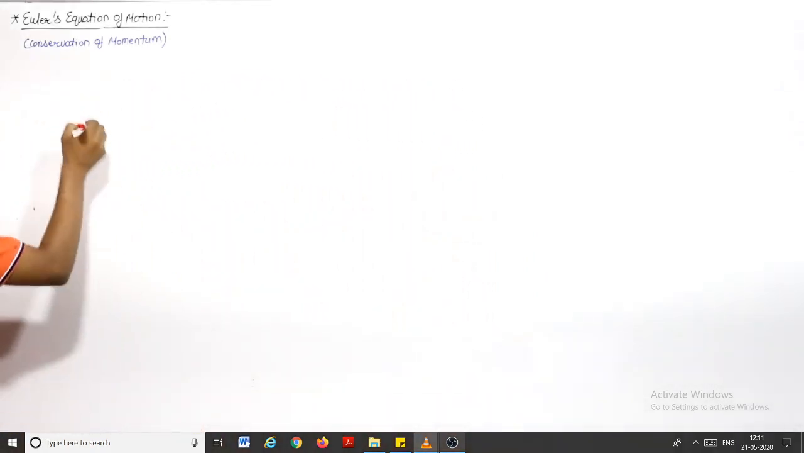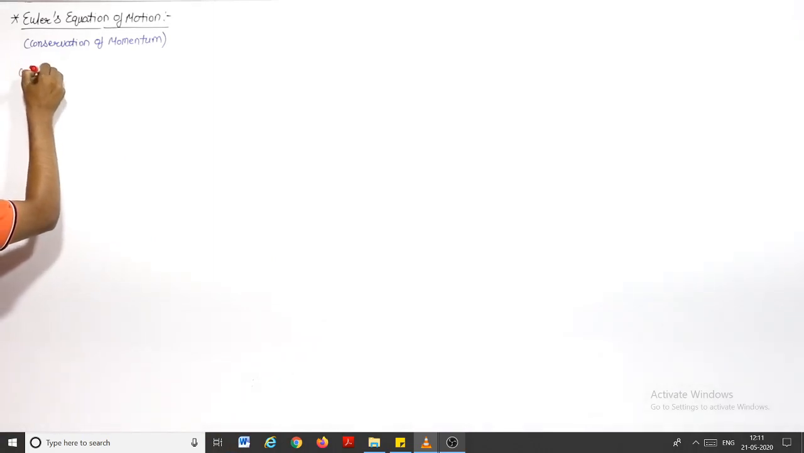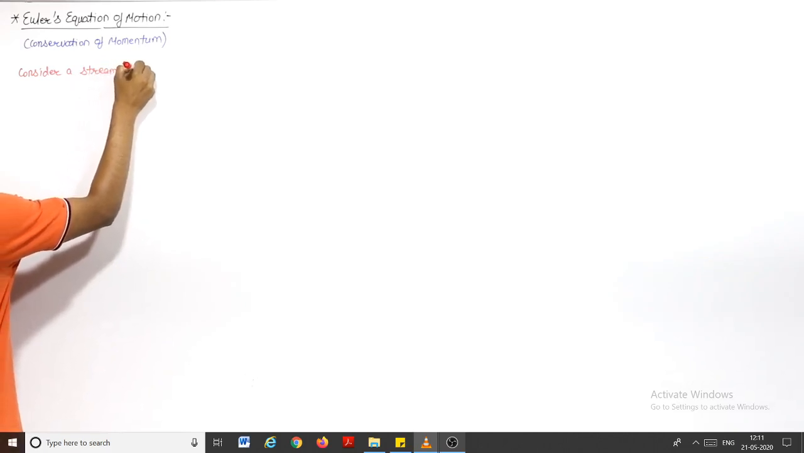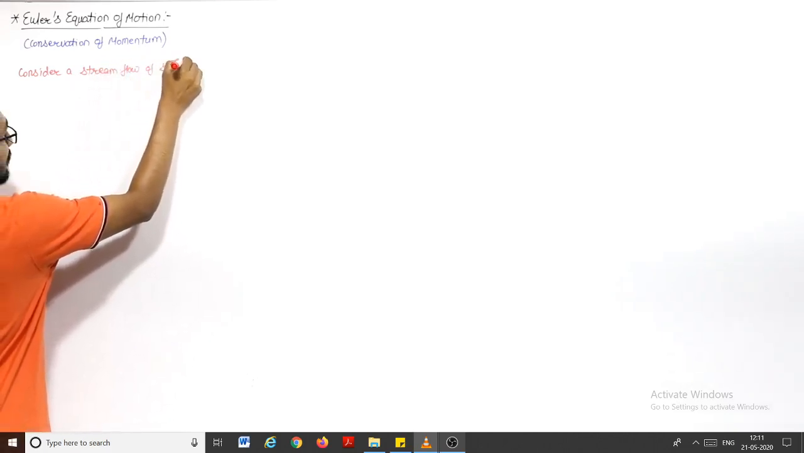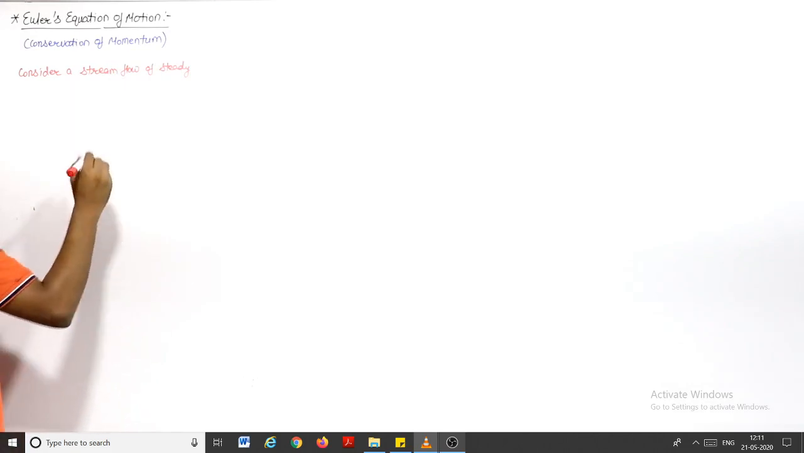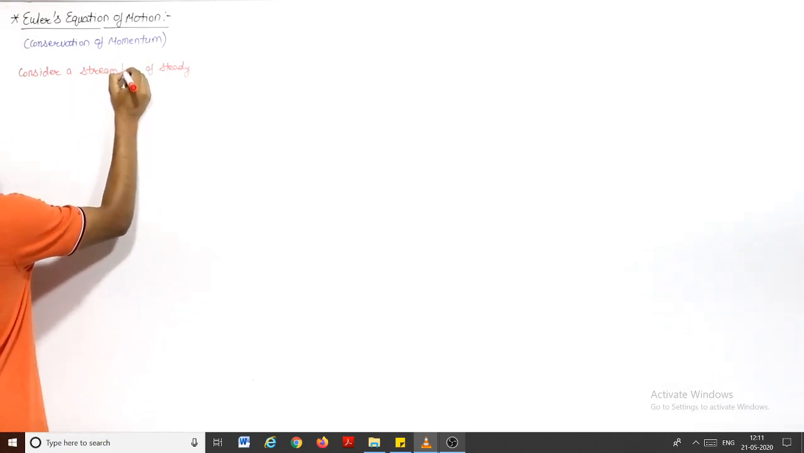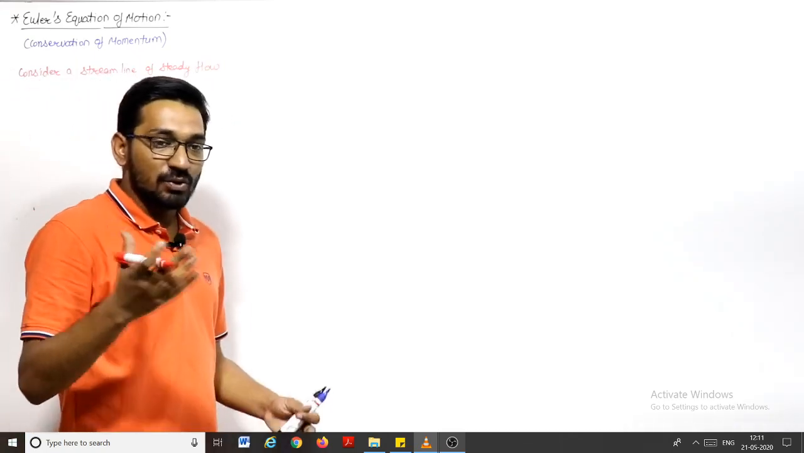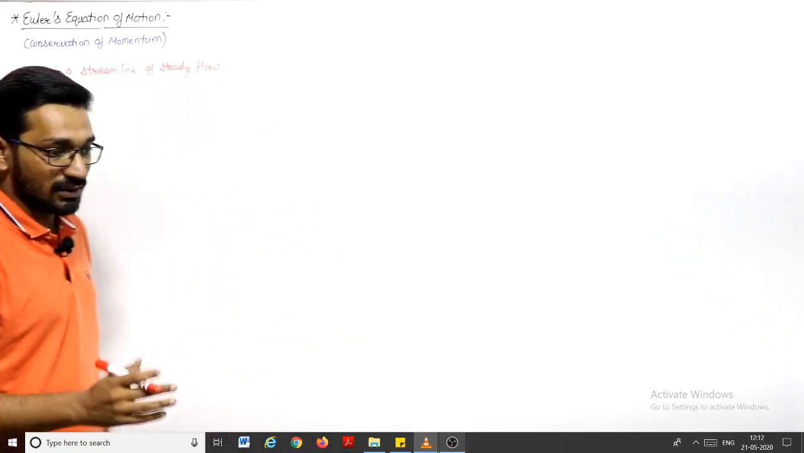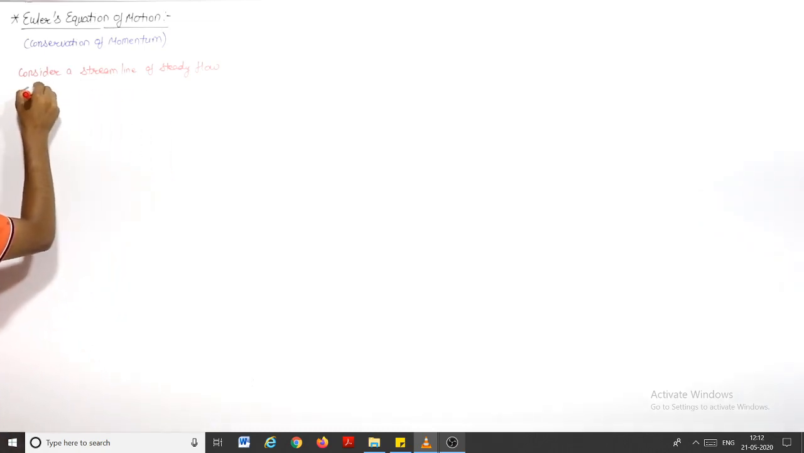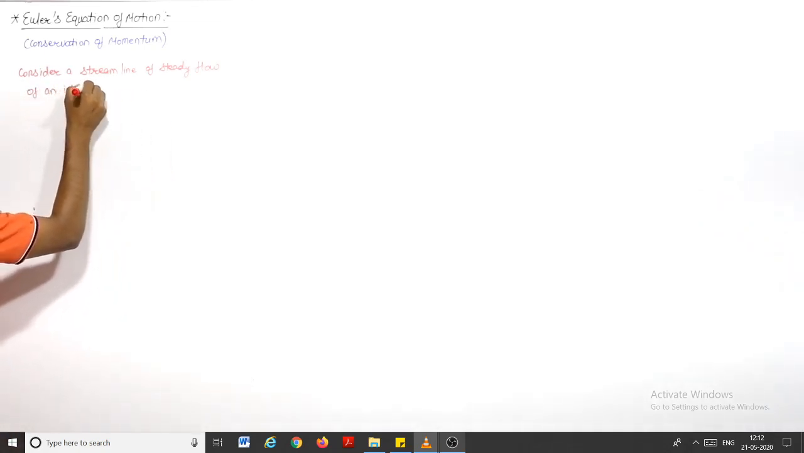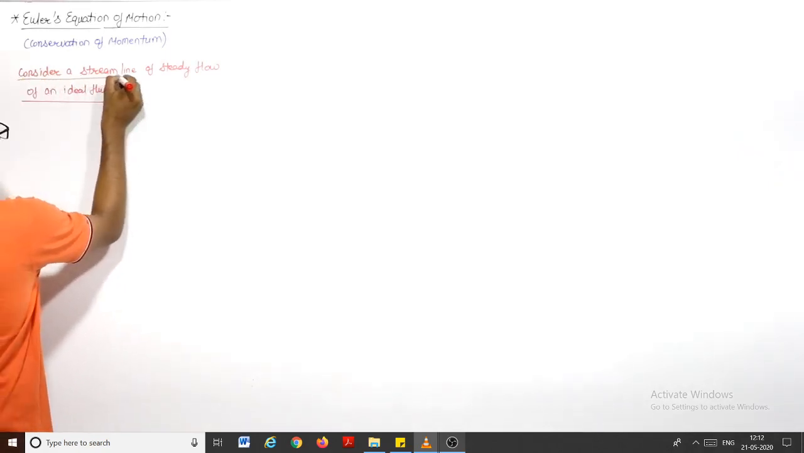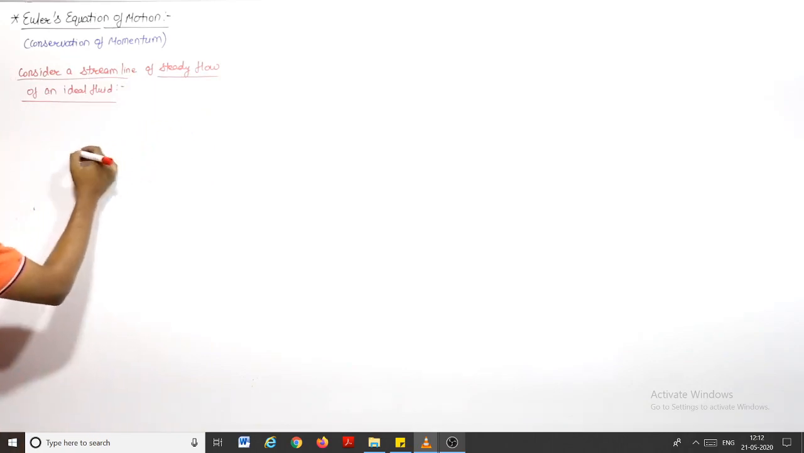Now let us consider a streamline of steady flow. Flow is steady. That means the motion parameters do not change with time at a particular section. Streamline of steady flow of an ideal fluid, right? So we have some assumptions here: flow is along the streamline, flow must be steady, and fluid must be ideal.